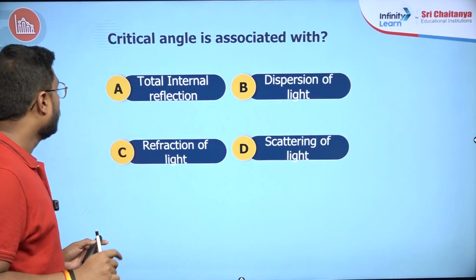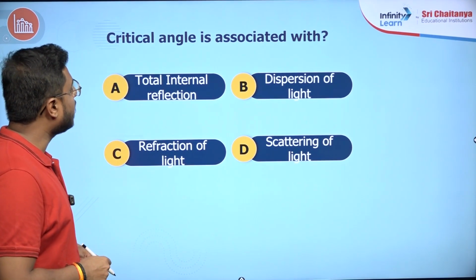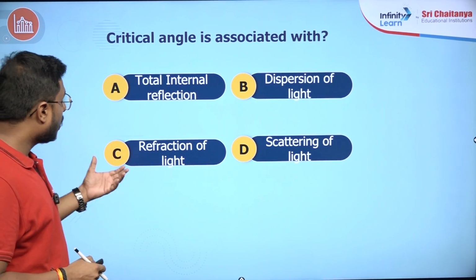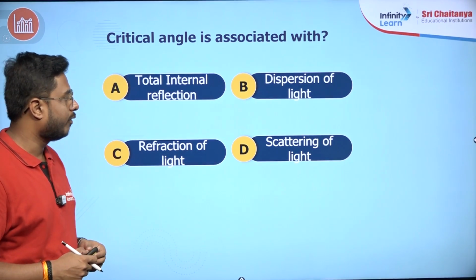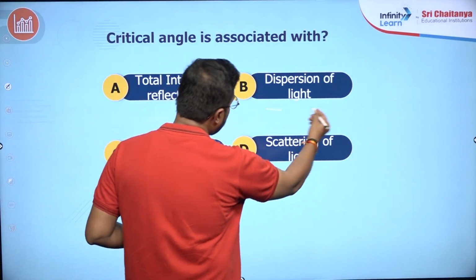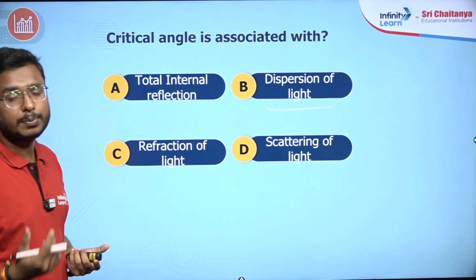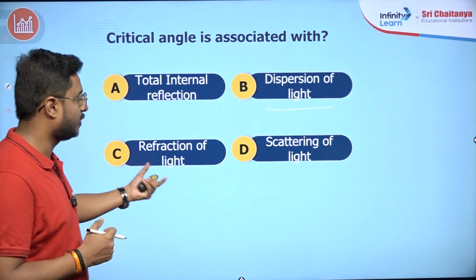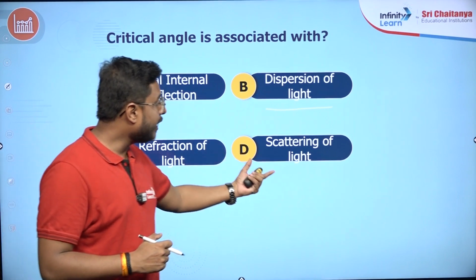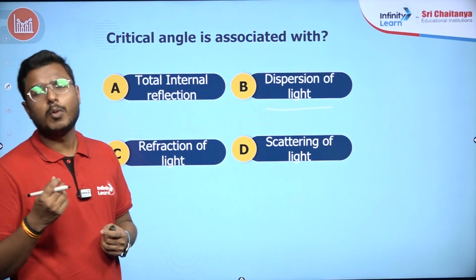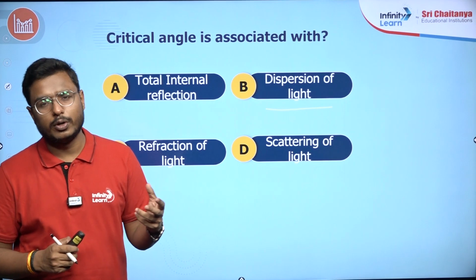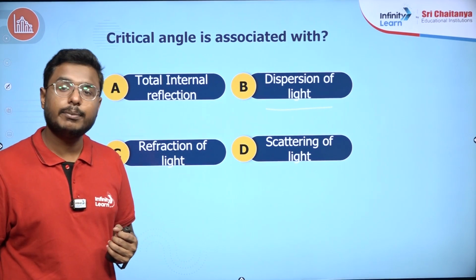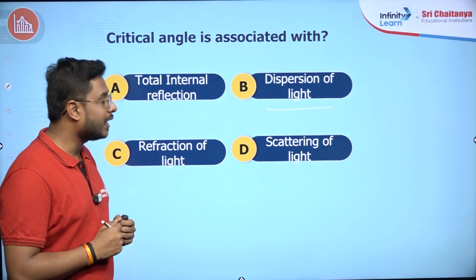That's very nice. Now, moving ahead: critical angle is associated with option A, total internal reflection, option B, dispersion of light, option C, refraction of light, or D, scattering of light? So dispersion of light is a simple phenomenon where white light gets dispersed into its 7 colors, which is VIBGYOR. Refraction is where the bending of light happens. Scattering of light happens when small molecules, like dust molecules and water molecules present in our atmosphere, absorb the light and emit it in some different direction. That is the scattering of light.